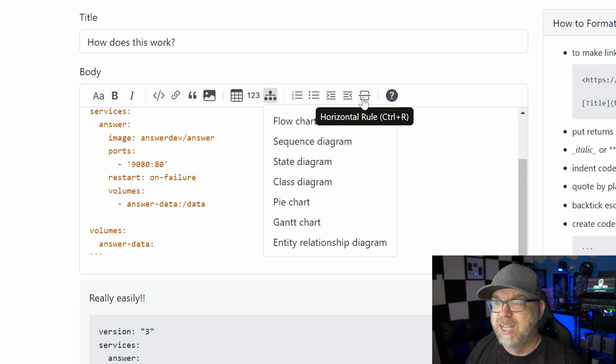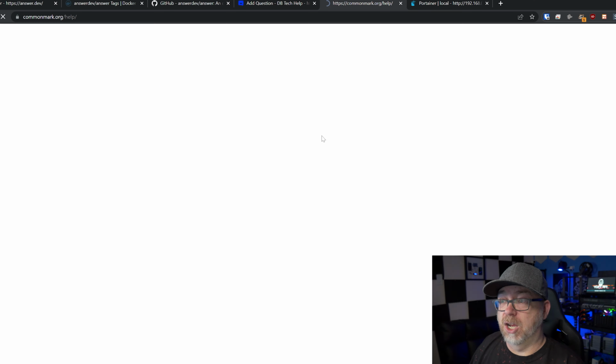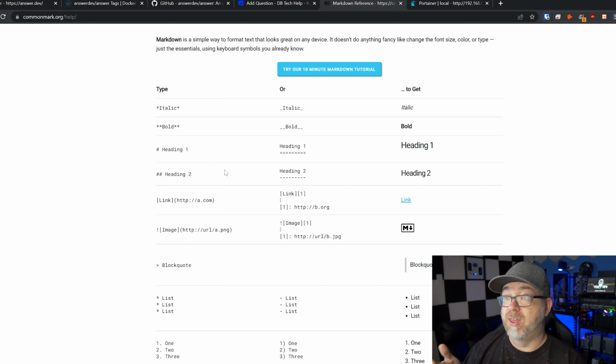So hopefully, again, you guys find this helpful for your own needs. Of course, we've also got numbered list, ordered list, unordered list, indents, outdents, horizontal rules, and help. If you're not sure, you can come over here, and there are even more things about Markdown tutorials right up here at the top, a 10-minute tutorial. I should probably do that. I am trash with Markdown.